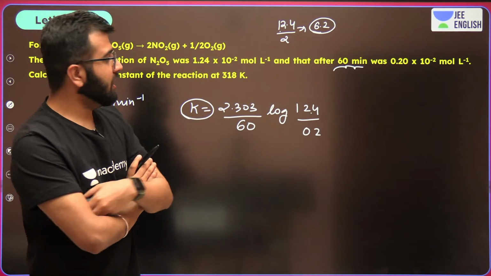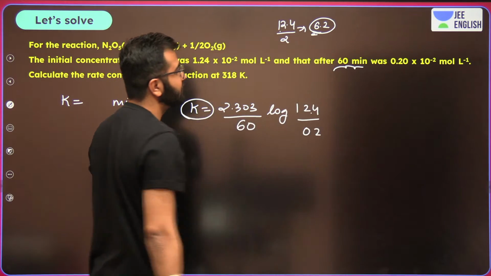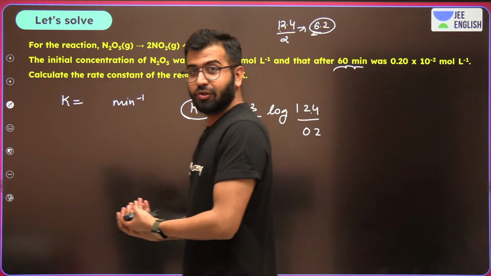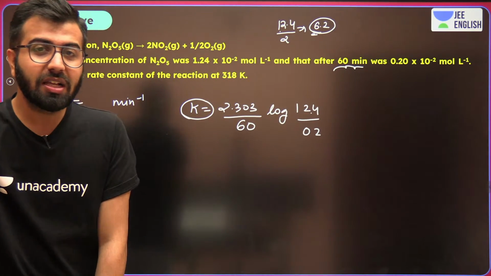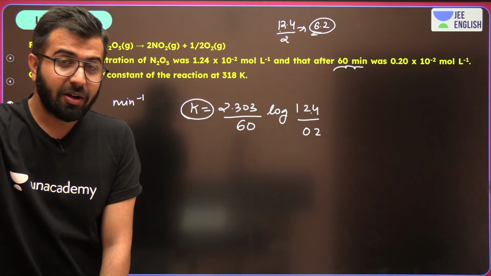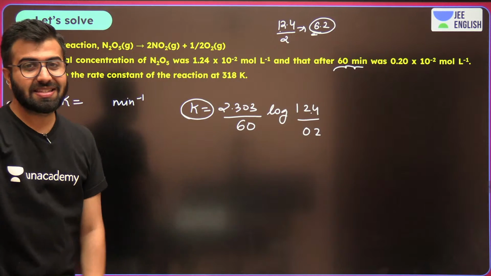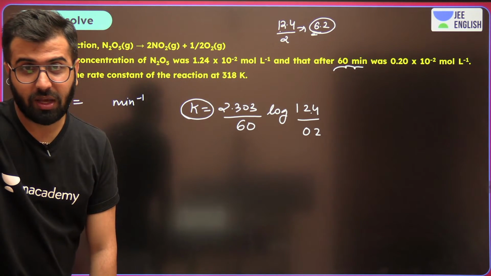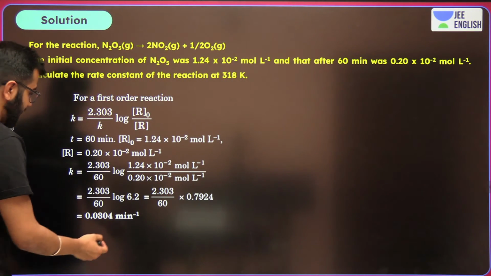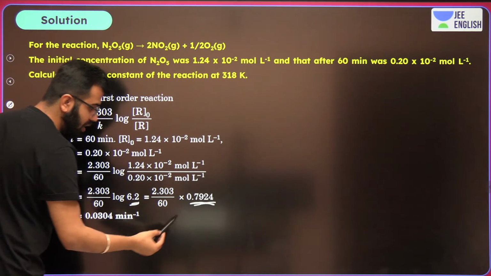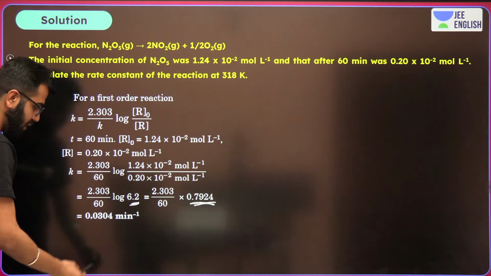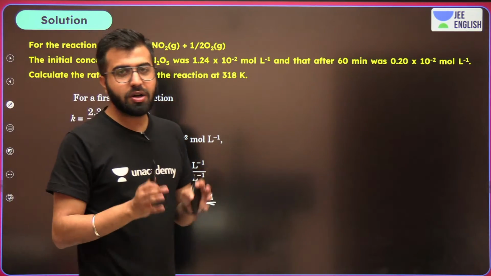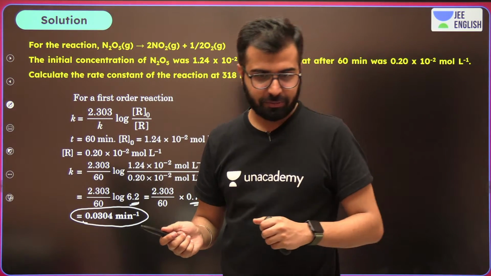Now pay attention. Try to solve this one. Even if you want to make it easy, just try to calculate the log 6. Log 6 can be written as log 3 plus log 2. Try that one out. Log 3 plus log 2, multiplied by 2.303, divided by 60, and you'll get the answer. Do you remember the log 3 and log 2 values? If not, you have to remember those. And now, what do you really get? Log 3 plus log 2 is 0.7924. The answer comes in per minute: 0.03 per minute is going to be the correct answer.